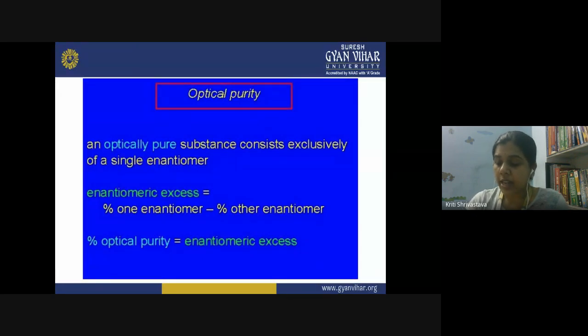It is actually an enantiomeric mixture of D and L form. So what we do is perform the enantiomeric separation and extract the D and L glucose from each other. So in that case, it is possible that you can find out the optical purity of the substance. So how will you do that?